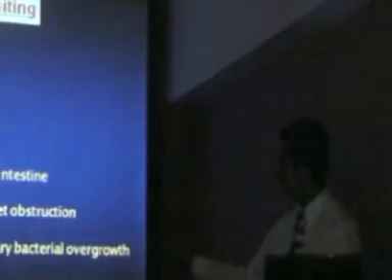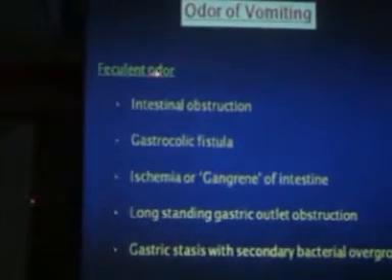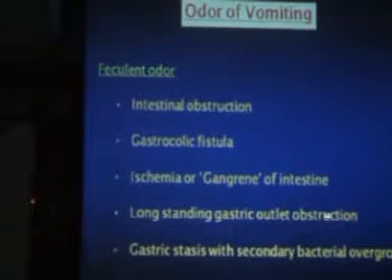Odor of the vomiting is a fecal odor, the fecal odor in a vomiting. Then you are dealing with intestinal obstruction or gastrocolic fistula or gangrene of the intestine or long-standing gastric outlet obstruction. That means stomach outlet obstruction for at least 3 to 6 months duration, and this person will have fecal vomiting.